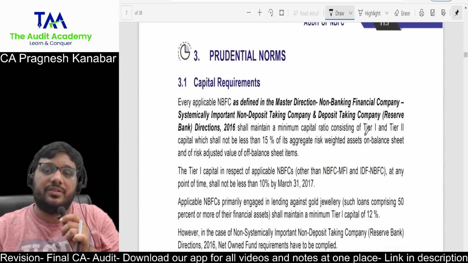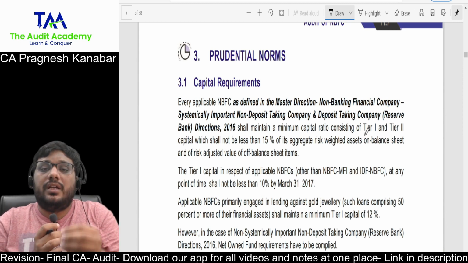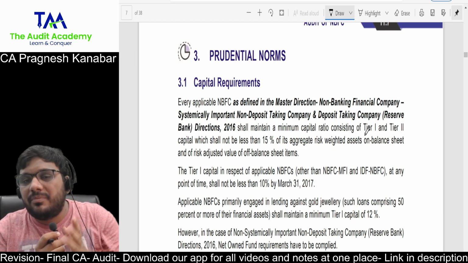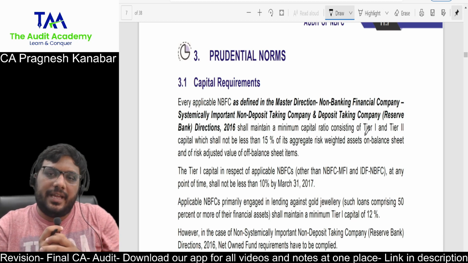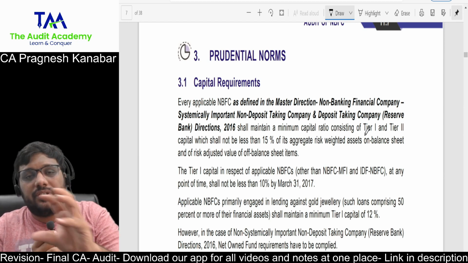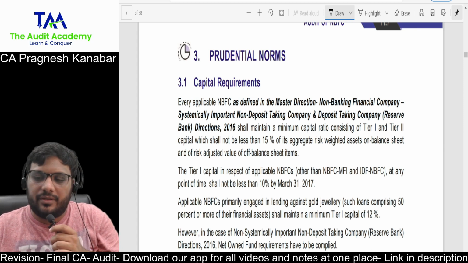Till here we have reached. Now we are moving to prudential norms. What is prudential norms? RBI guidelines for income recognition, asset classification, and minimum capital to be maintained by NBFCs. After prudential norms are over, then we have some audit procedures and auditor's report requirements, and then we are done.